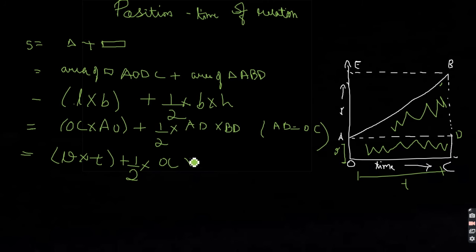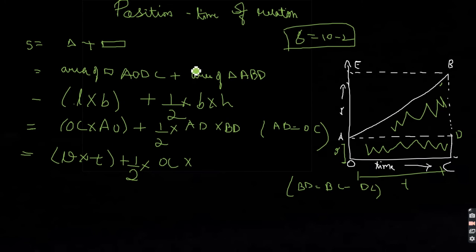Now again I am going to do the 10 minus 8 equals 10 minus 2 stuff. Here we will write BD as BC minus DC, right? So in the place of BD, I'm going to write BC minus DC. Now whatever values I have, I'm going to put them in.